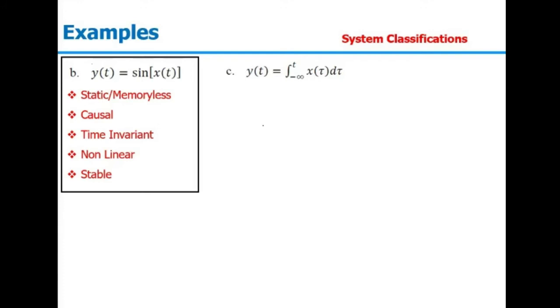Since it is depending on present and past values, the system is a causal system. It is not depending on the future. That's why it is not non-causal. It is a causal system.